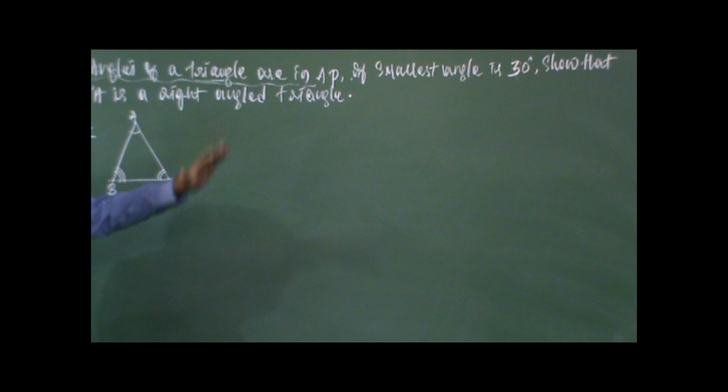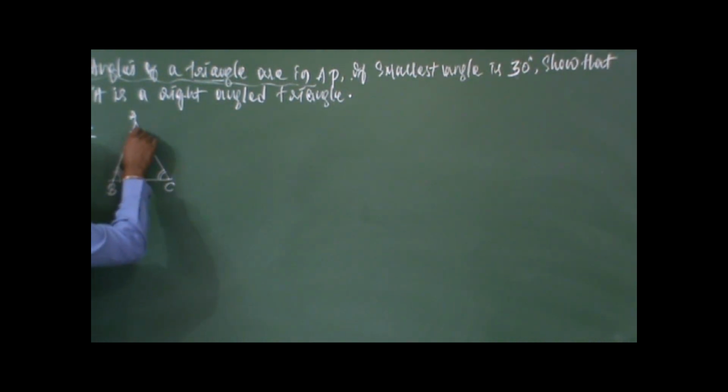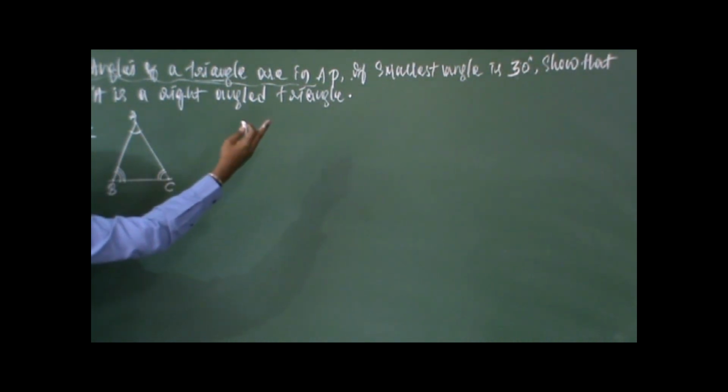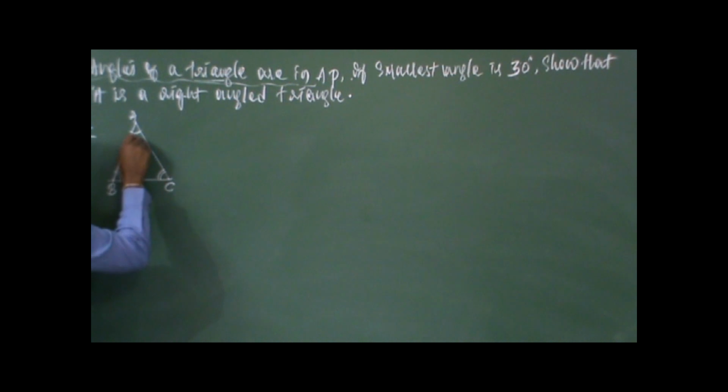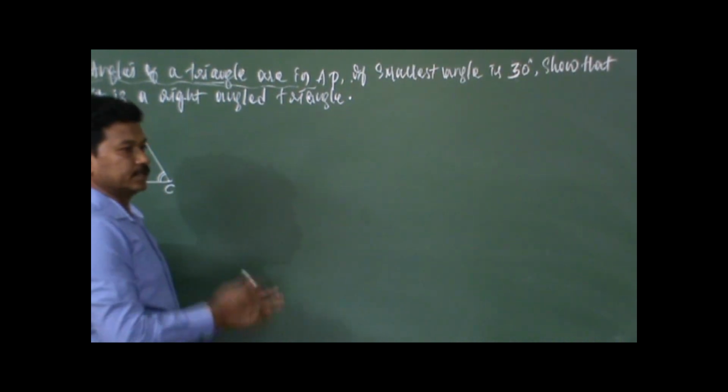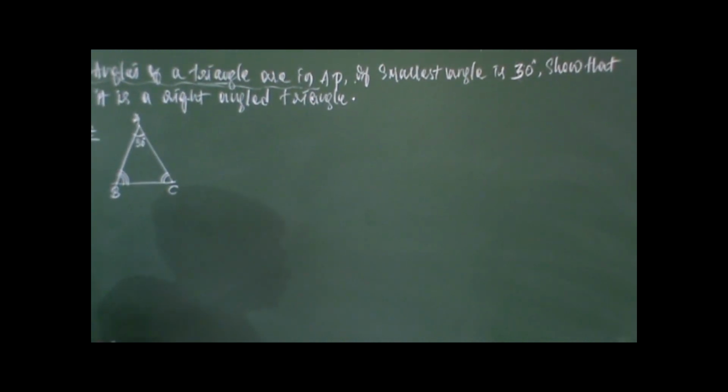Now, if the smallest angle is 30 degrees, okay, let us take, not compulsory, you can take any one of the 3 angles. I will take the smallest angle 30 degrees as angle A. So this is 30 degrees. Show that it is a right angle triangle. Show that the triangle is a right angle triangle.